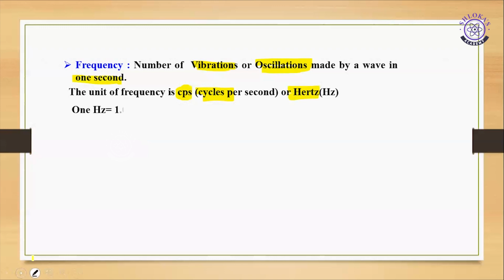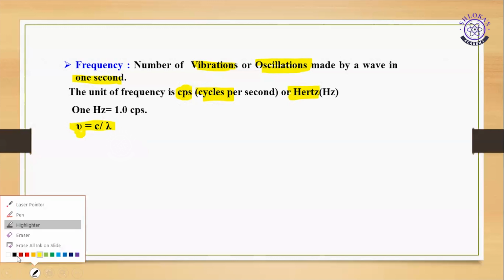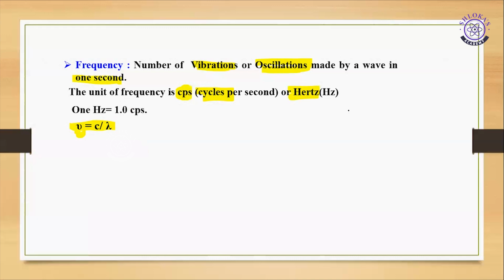Next, 1 hertz is equal to 1 CPS, right? The frequency is denoted with the symbol mu, which is equal to C by lambda. From this we can say that mu is inversely proportional to lambda. Why?